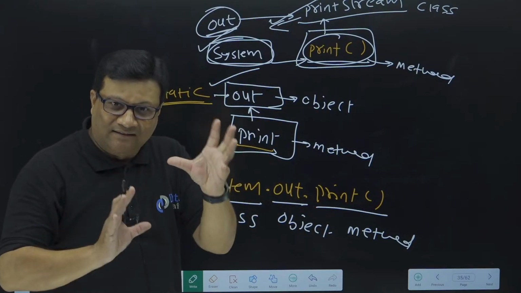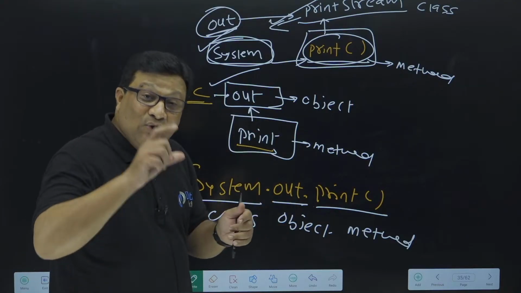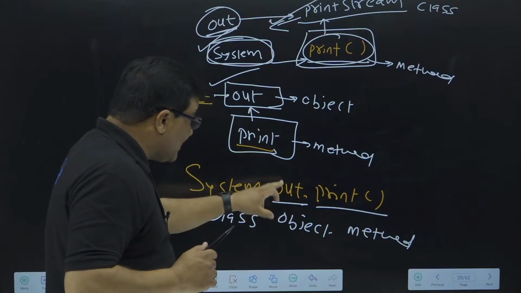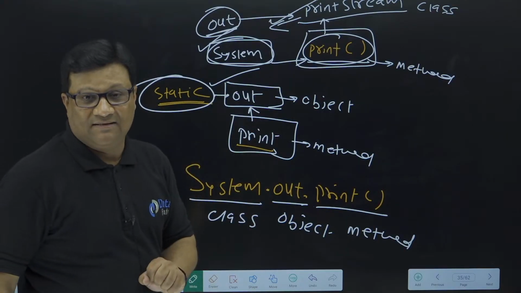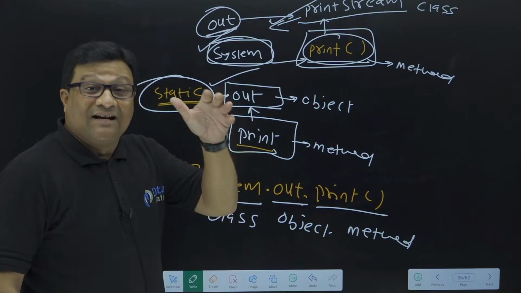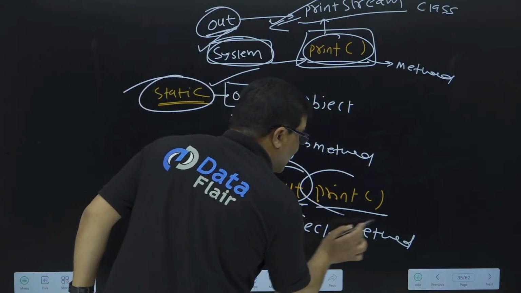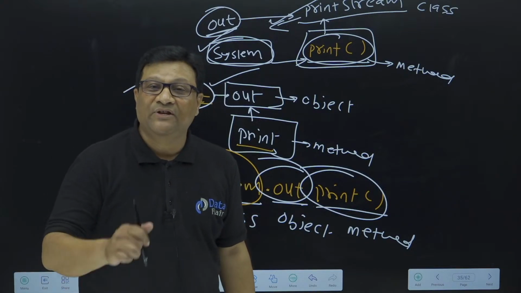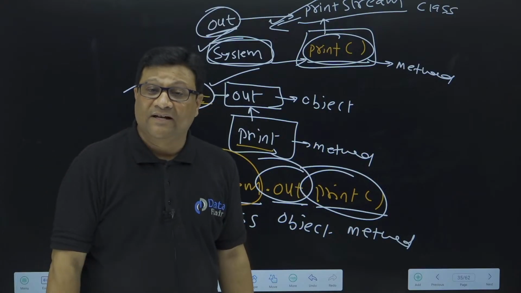Lot of confusion there, right? And then to access this out object, no need to create an object of the System class, because this out object is a static object of this System class. So that is the reason why we write this System.out.print method. I hope now you have clarity on why we use the System.out.print method to print anything on the console screen.